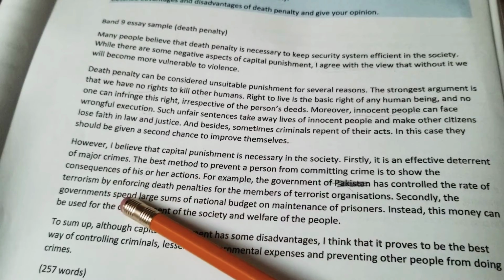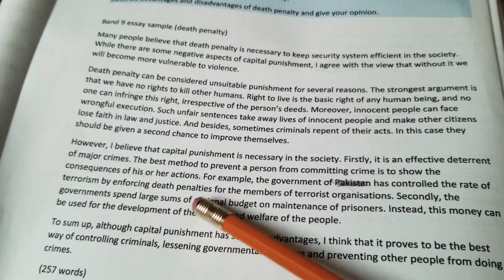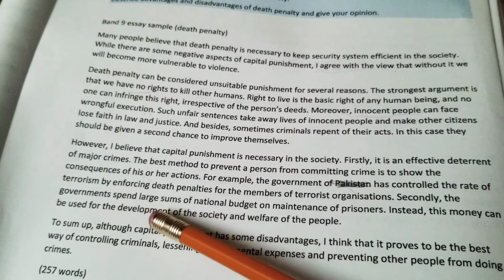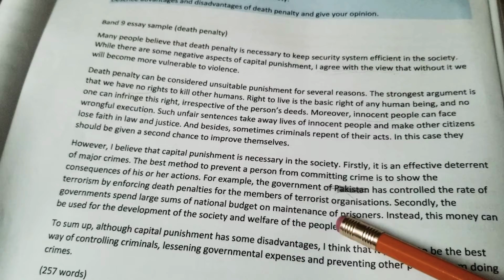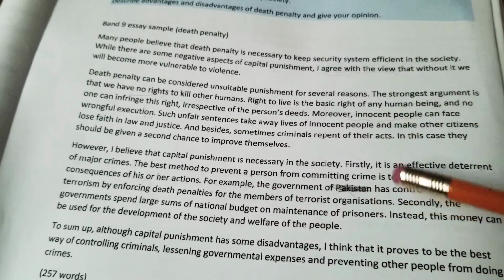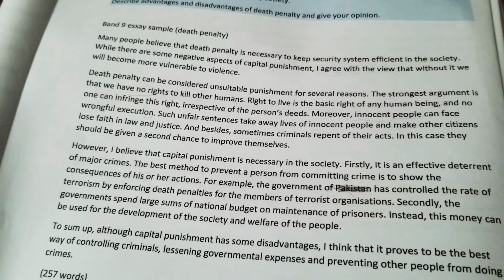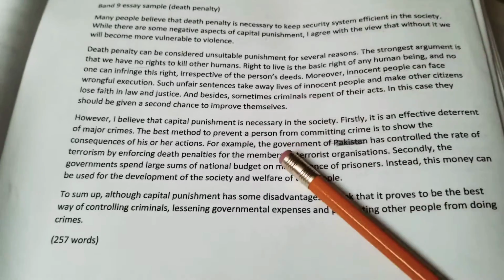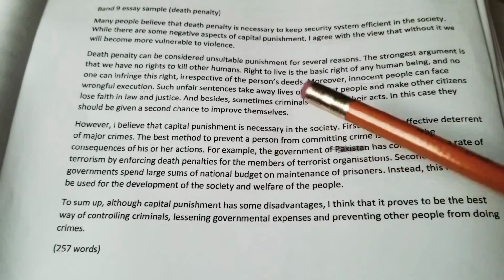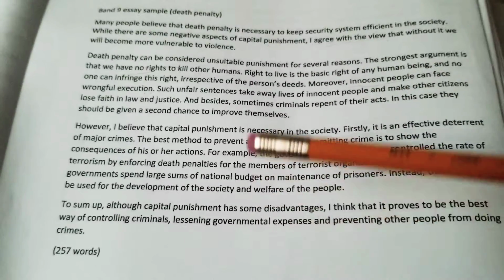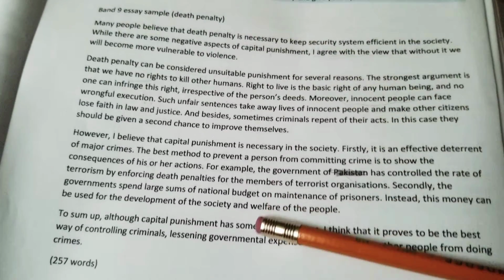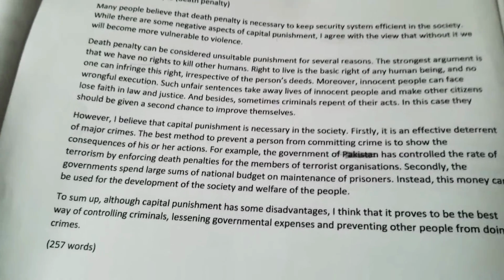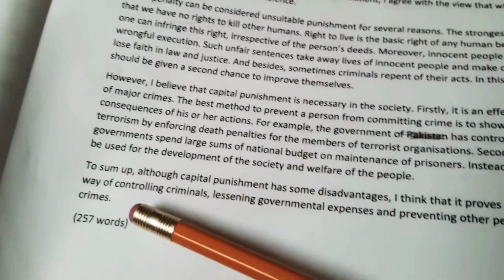Secondly, the governments spend a large sum of the national budget on maintenance of prisons. Instead, this money can be used for development of the society and welfare of the people. So in the advantages, it says capital punishment is a reason why people think twice before they commit any sort of crime, and it saves money because there is no need to put the criminals behind bars, because if you keep the criminals in prison, you have to take care of them, say for example food and accommodation and everything. Now let's talk about the conclusion.